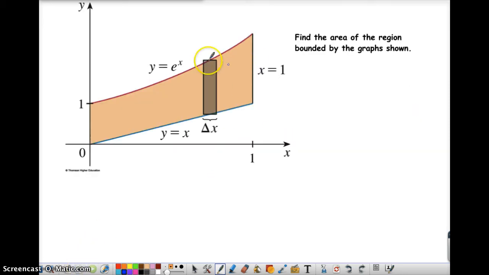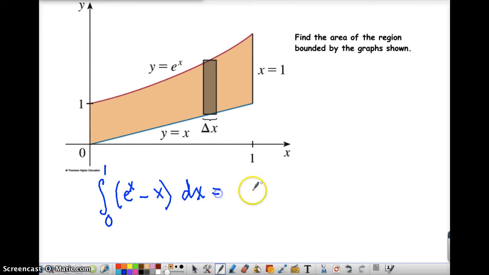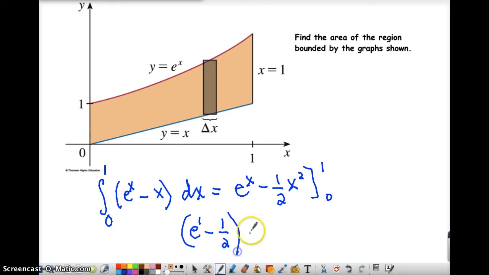Okay, so for something like this, we're looking for the area of this thing. Here's a sample rectangle, and we sum up all of those rectangles between x equals 0 and x equals 1. The top function is e to the x, the bottom function is x, times the thickness, which gives us e to the x minus 1/2 x squared. If we plug in 1, that gives us e to the 1 minus 1/2. If we plug in 0, that gives us e to the 0, which is 1, minus 0. So our total area is just e to the 1 minus 3/2.